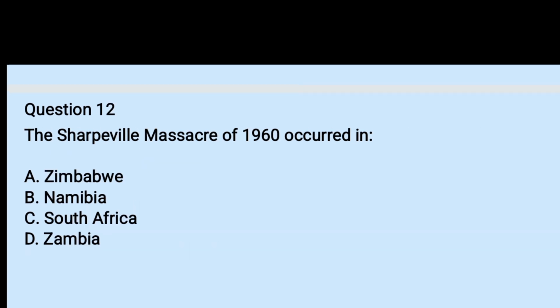12. The Sharpeville massacre of 1960 occurred in A. Zimbabwe, B. Namibia, C. South Africa, D. Zambia. The right answer is C. It occurred in South Africa. It was a massacre of the black indigenous South Africans by the Apartheid rule.